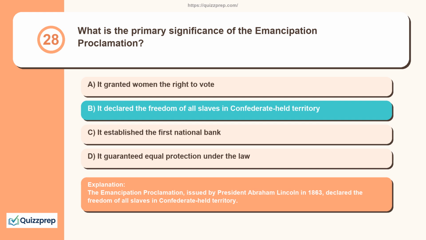The Emancipation Proclamation, issued by President Abraham Lincoln in 1863, declared the freedom of all slaves in Confederate-held territory.